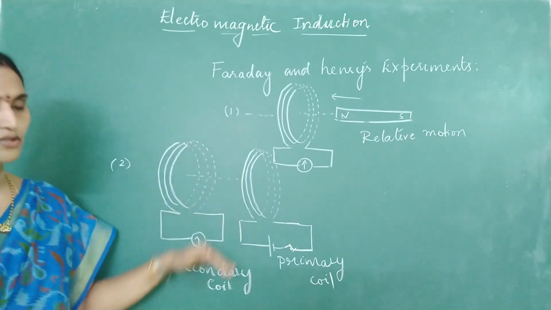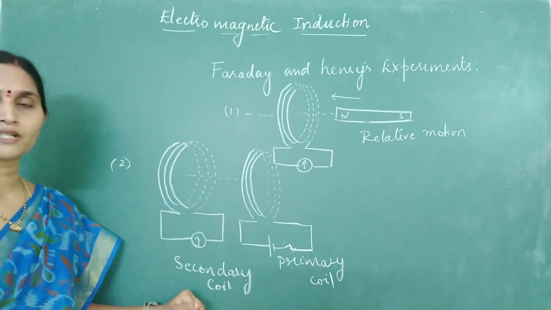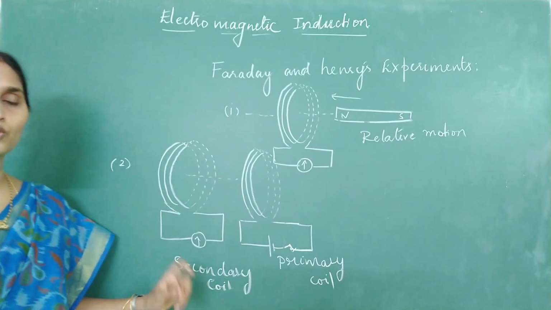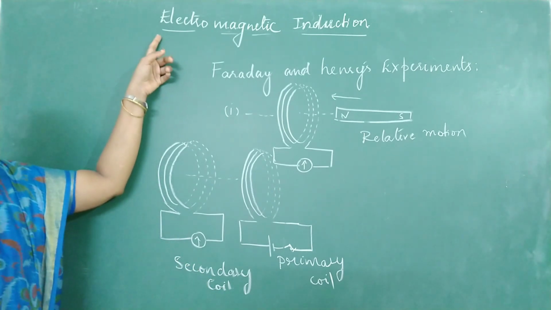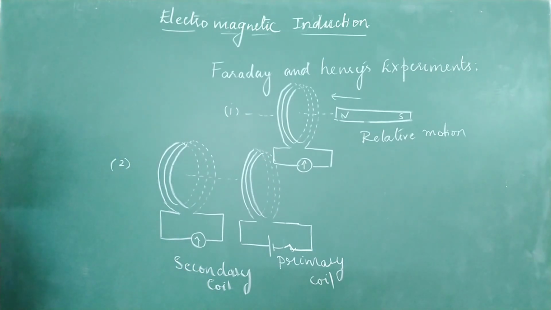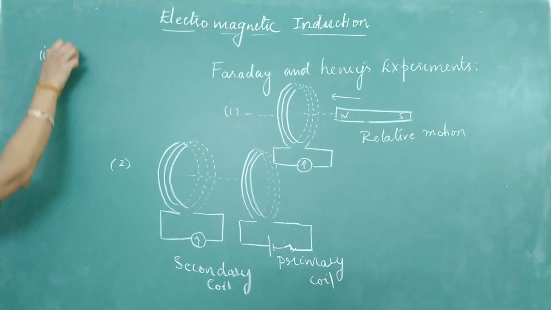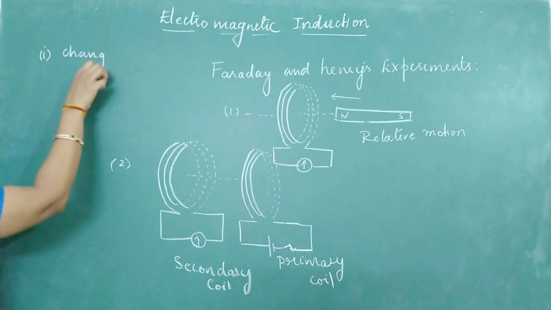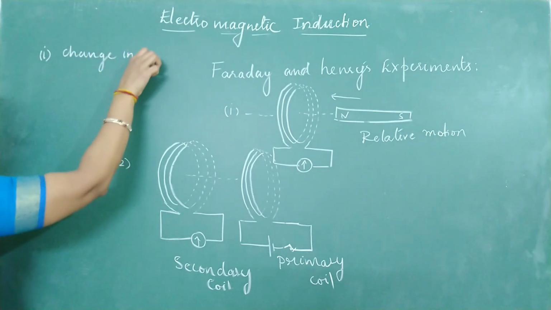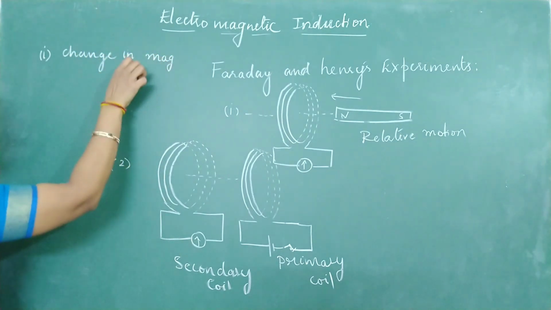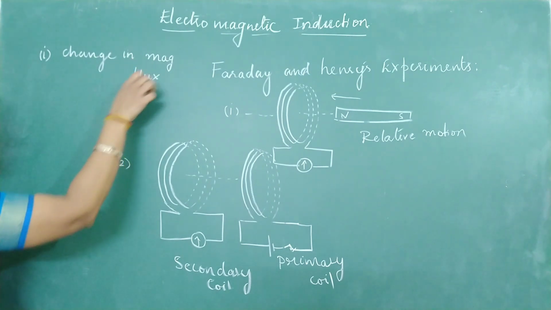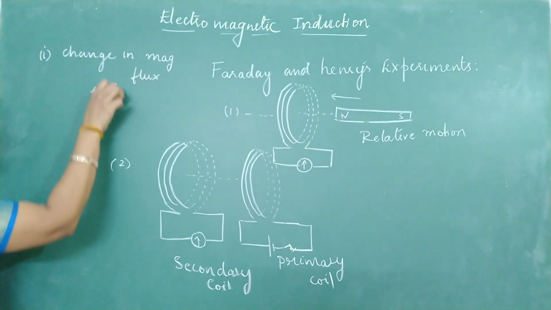So therefore, based on these experimental observations, Faraday has stated two laws of electromagnetic induction. Look at the statements of the two laws. The first law of Faraday states that a change in magnetic flux induces EMF.